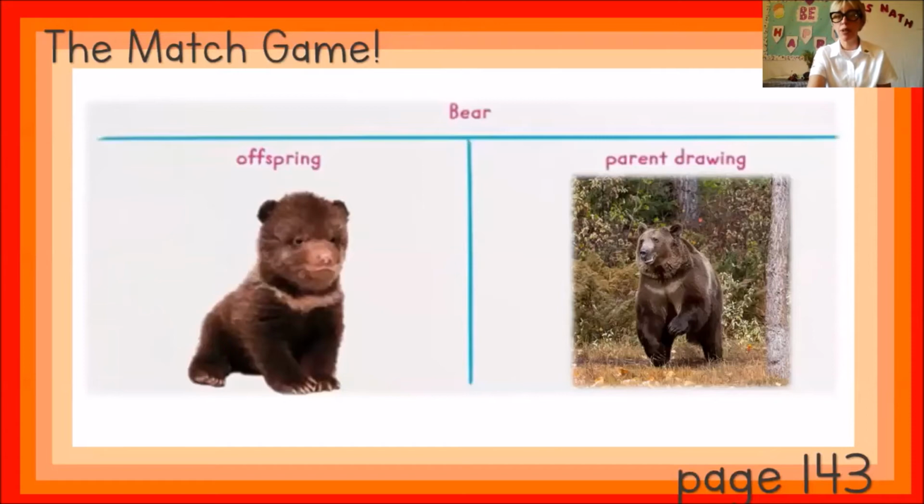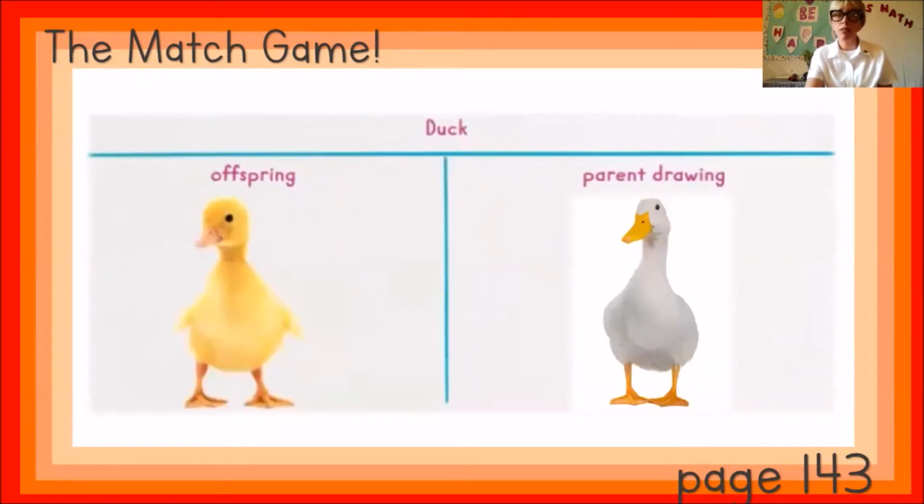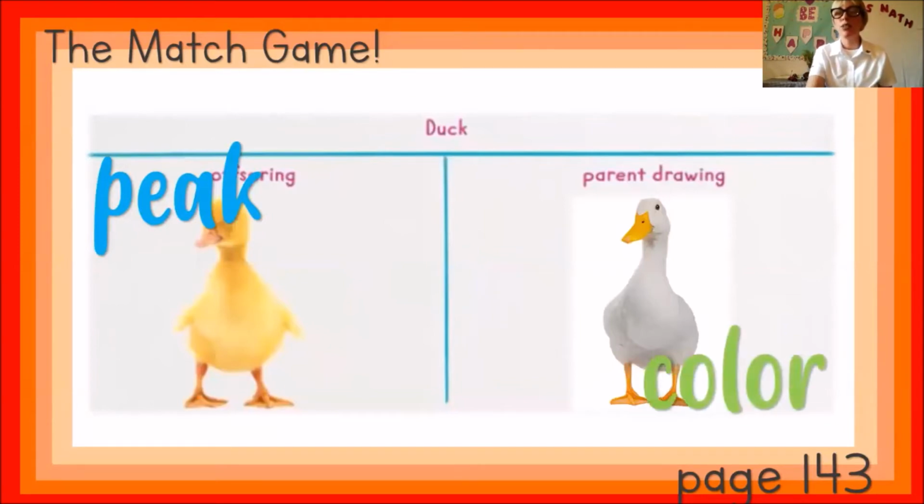Now, what about the bear? The paws are similar, they are sharp. And the difference is the size. The cub is small and the bear is big. Now, what about the dog and its offspring? The pig is very similar and the color is different. The offspring is yellow and the dog is white.